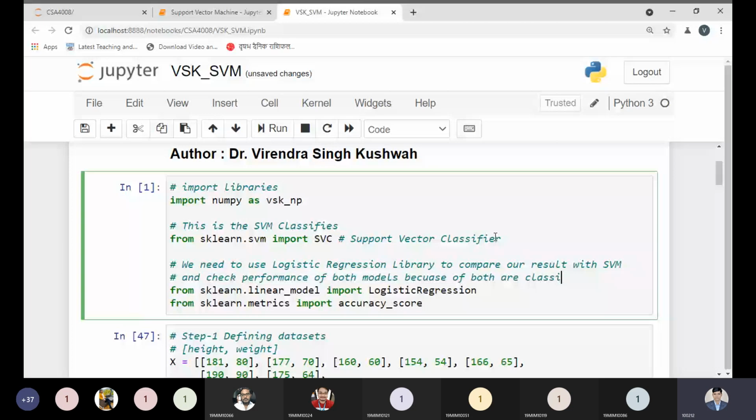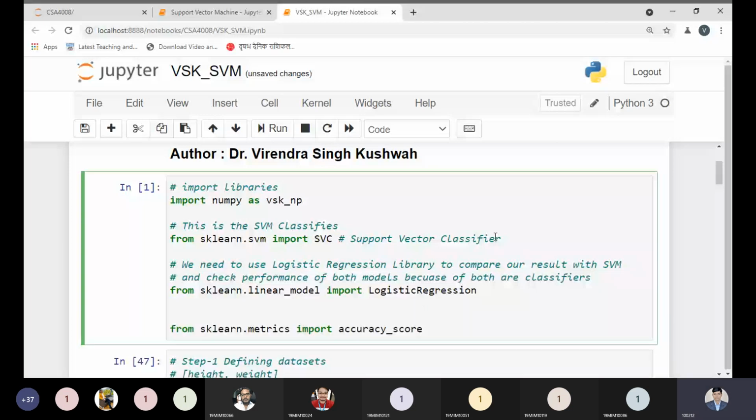We are importing this library, and this library is used to provide the result, as accuracy. Accuracy score I can write. Now this cell is clear. Tell me, why are we using the import libraries? This cell is clear.